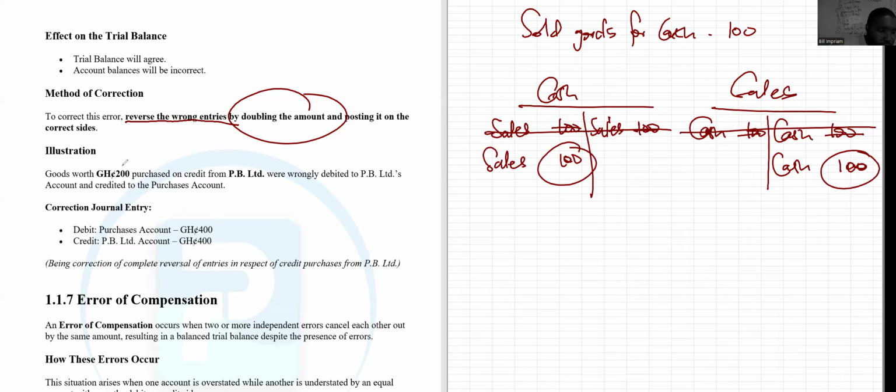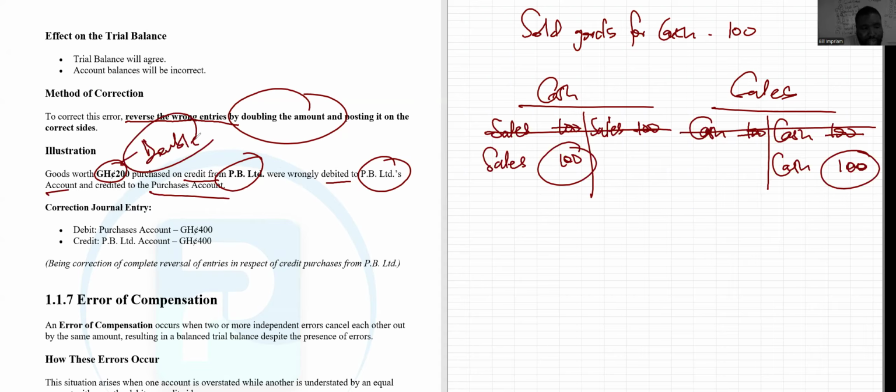Now, assuming goods worth 200 were purchased on credit from PB Limited, but were wrongly debited to PB Limited's account and credited to purchase account, the same thing, you are going to double this. The first entry is to cancel the original, and the second entry is to post the correct transaction. So the narration will be being correction of complete reversal of entries in respect of credit purchases from PB Limited. All right, so that is one.